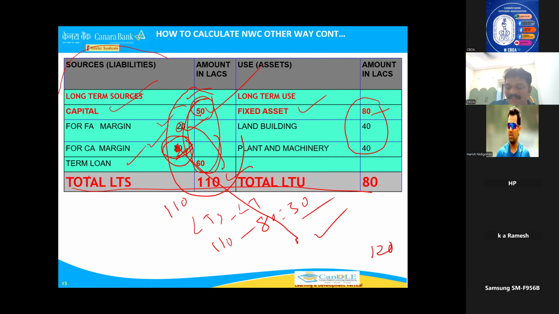So 110, when you deduct 80, you will get this 30. One more way I will tell you so you'll understand better. For example, same balance sheet I will write like this. Fixed assets, customer wants 80 lakhs.